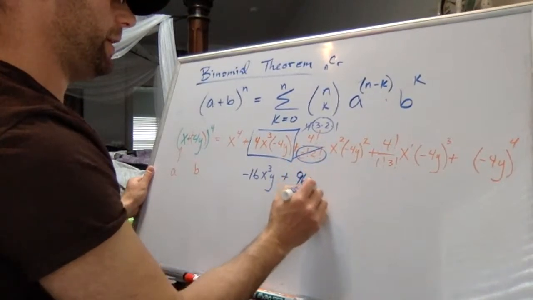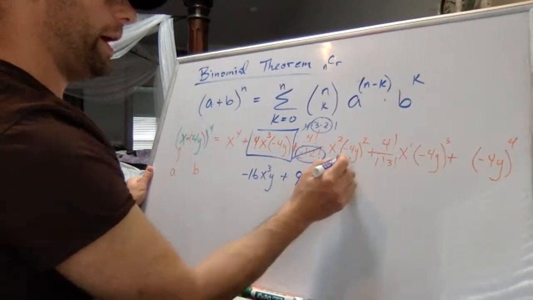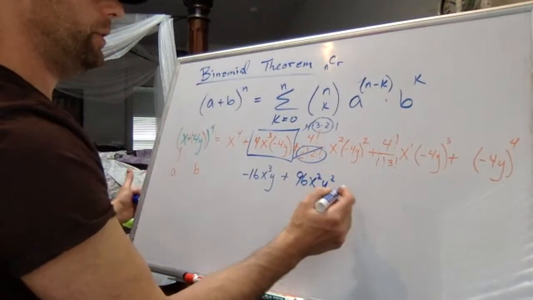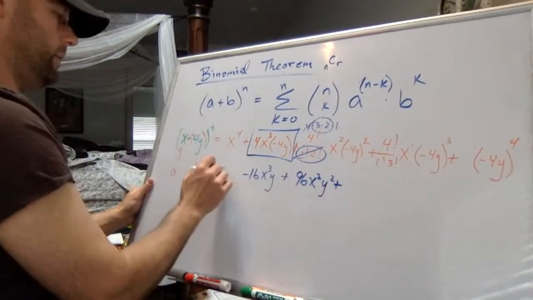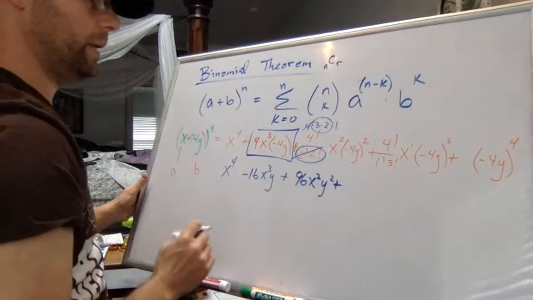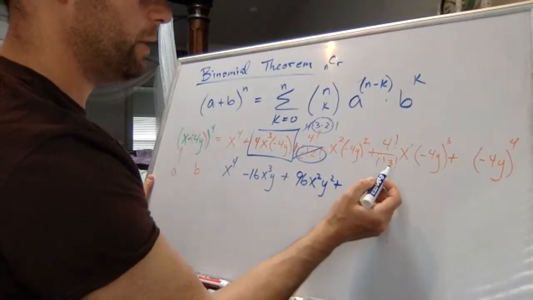96. And then we've got an x squared, and the y also needs to be squared. So make sure that you're simplifying things okay. There was still an x to the fourth at the beginning. Might as well finish this off.